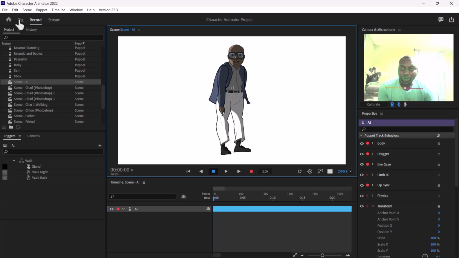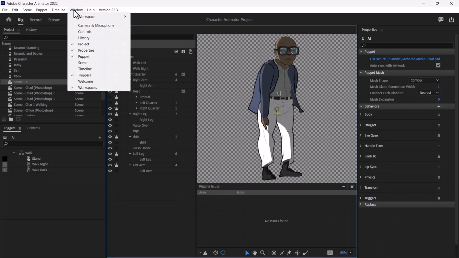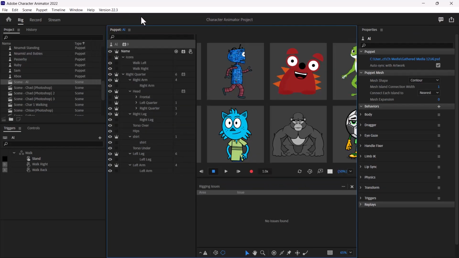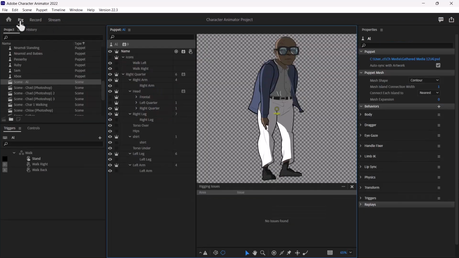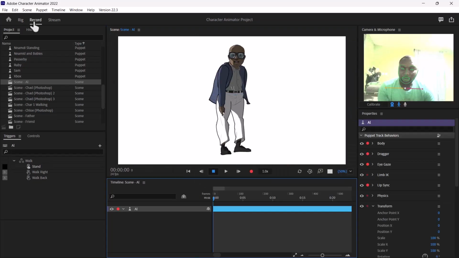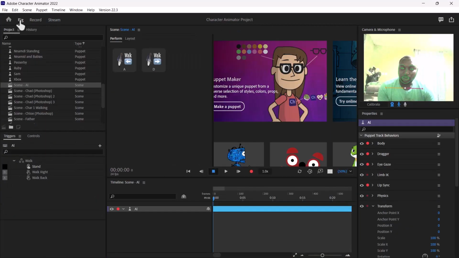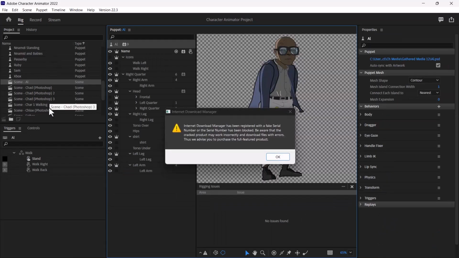Now you can go back to the rig by clicking here, or you can simply go to Window and change the workspace from rig and then back to home, or you can just make use of these tabs here. So this will take you back to rig, and this is record, and then you have the stream. Okay, so in the rig tab,